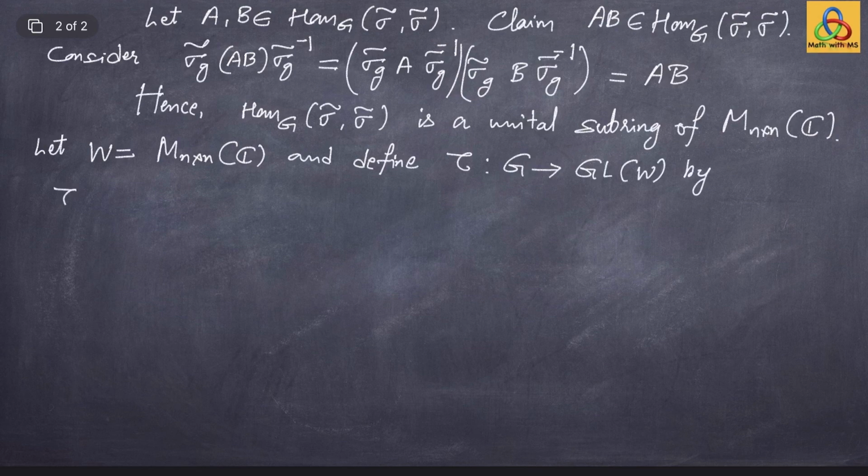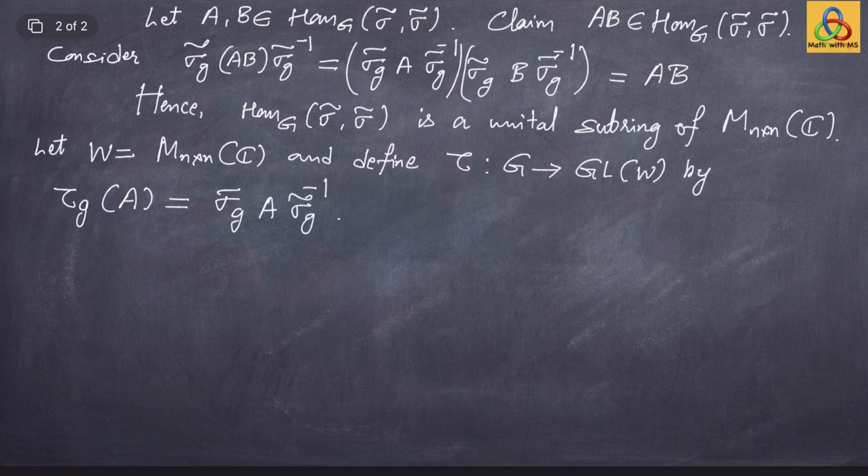So tau of any g has to be an invertible linear transformation of the vector space W. So therefore it should act on an n by n matrix. Acting on A, it acts by this rule: sigma tilde of g, A, sigma tilde of g inverse.